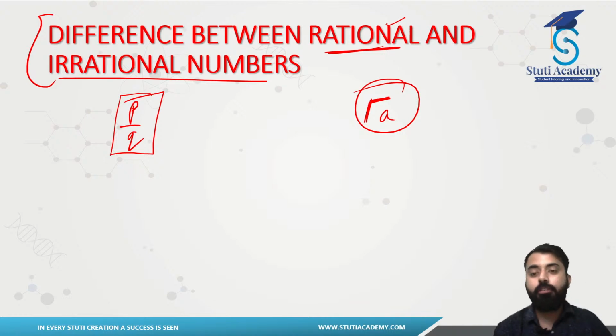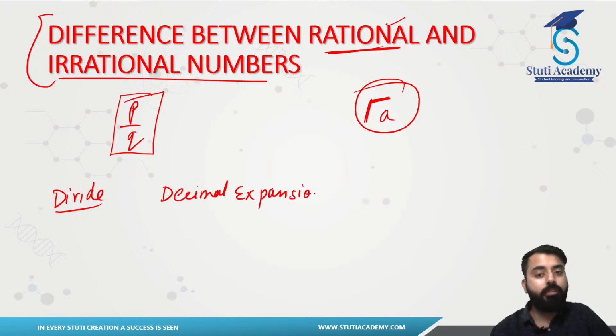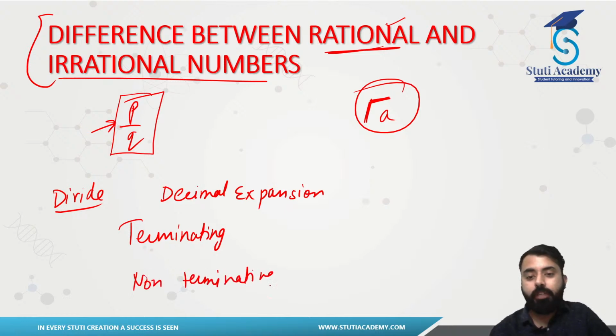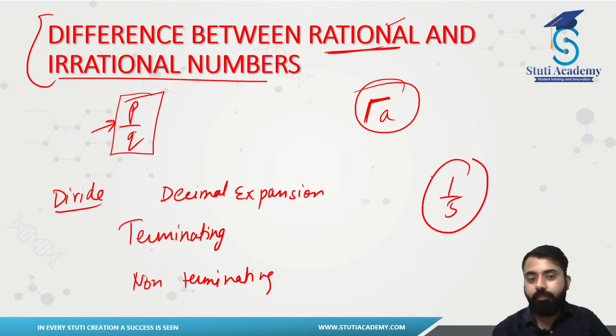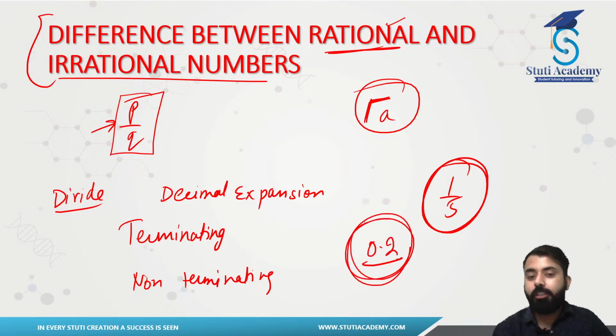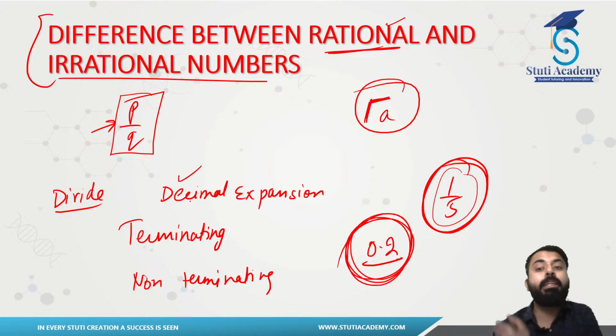But there are some other differences also. If we go towards our decimal expansions, we have some more differences. If we divide, we can have two different kinds of expansions. Either it will be completely divisible, that means a terminating expansion, or it will be non-terminating. Let's say I have 1 by 5. If I divide this, it will be completely divisible, right? This should be 0.2. This is a terminating expansion because it is dividing completely. Although this is in decimals, it is terminating to a finite value.